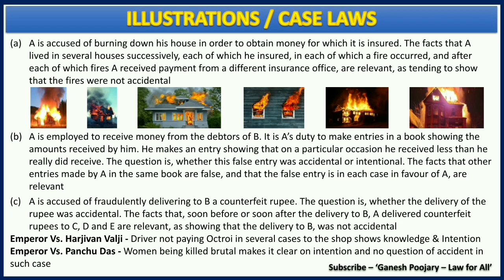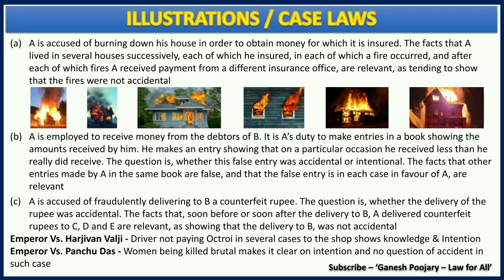Now, if that has happened, such cannot be considered as accidental. If happening with one person, one counterfeit currency, that is okay. But you have several counterfeit currency and you have delivered it to many people, that means you have the knowledge of it and you have intentionally done that. That is how we have to make inference for this particular illustration.